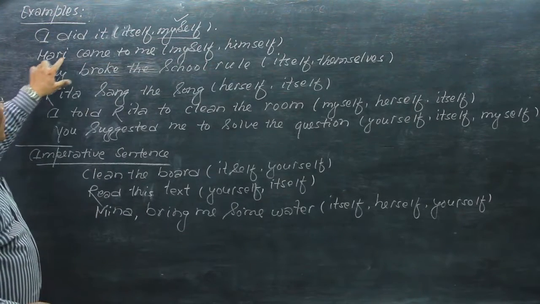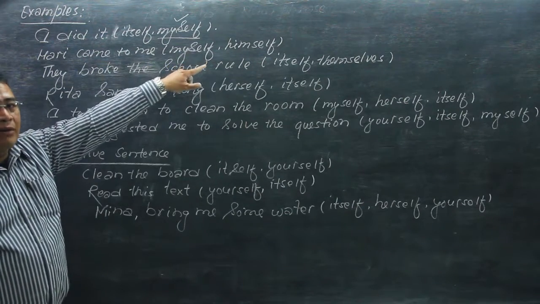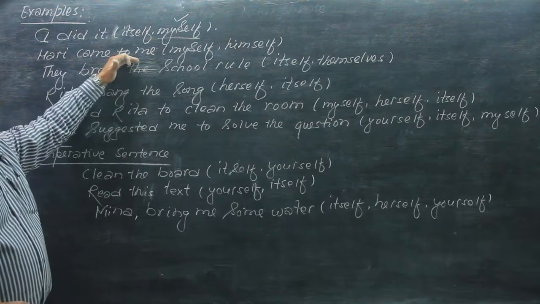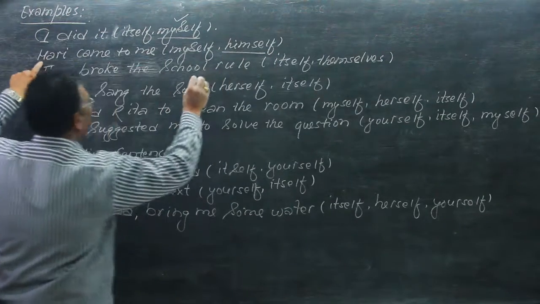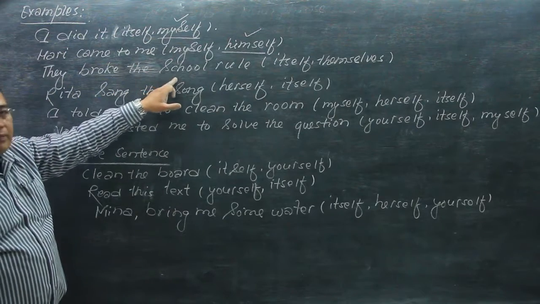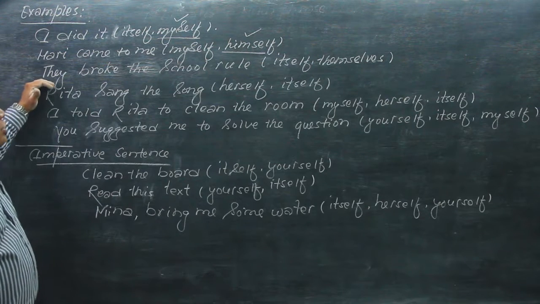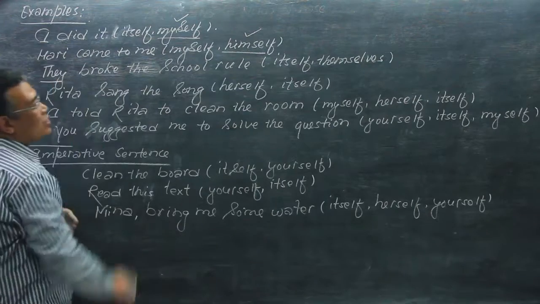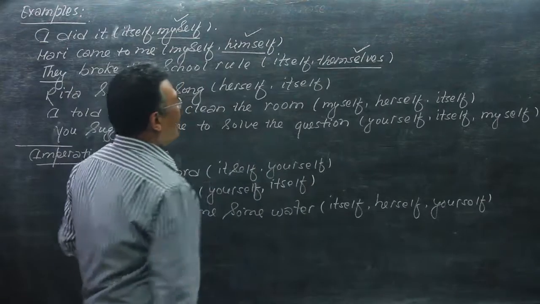The next example: Hari came to me, myself or himself. Hari came to me. Who made Hari come to me? Hari came himself, because Hari is the doer here. They broke the school rule, itself or themselves. They broke the school rule. And who broke the school rule? They, and they is the doer, and they is plural, so themselves.